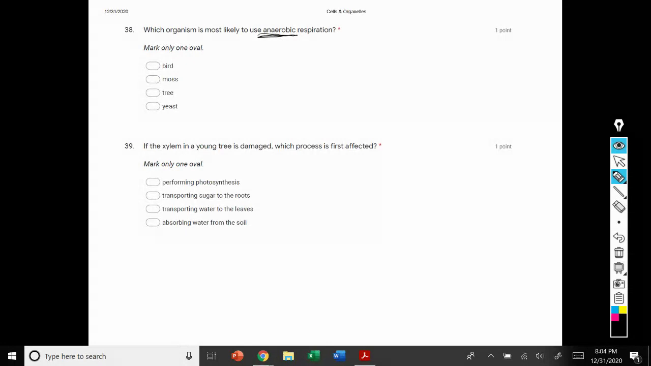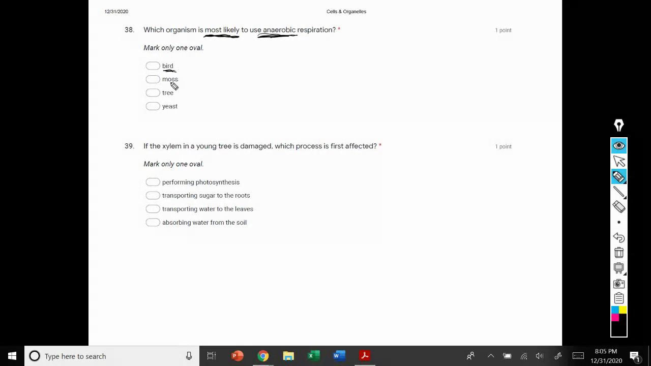And so if we look at our answer choices here, the first is the bird. And so a bird is an animal. And just like us, birds go through aerobic respiration, and they can use oxygen to make ATP in their mitochondria, but they can also switch to anaerobic respiration when their oxygen levels are low. But this is asking which is most likely to use anaerobic respiration. So anaerobic respiration is not really what the bird uses first.